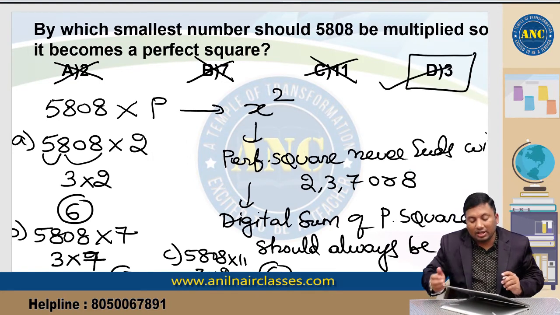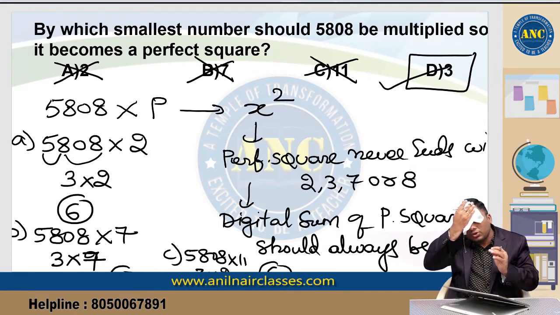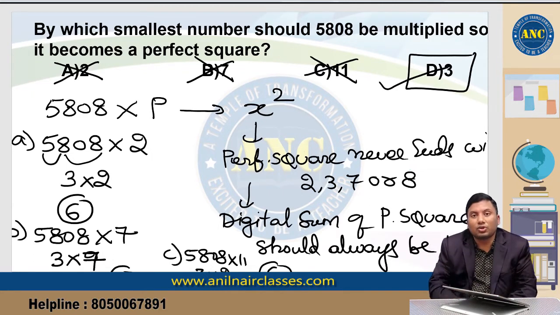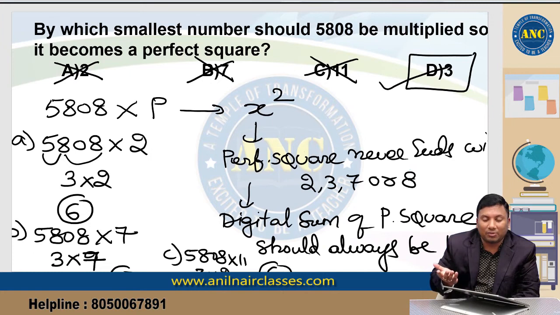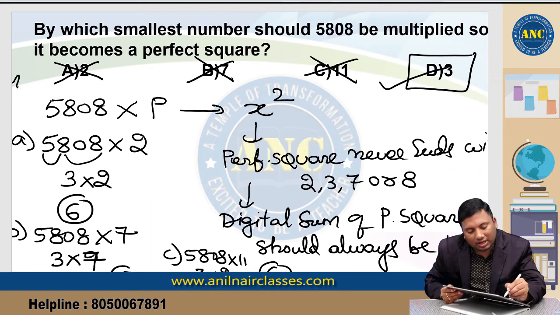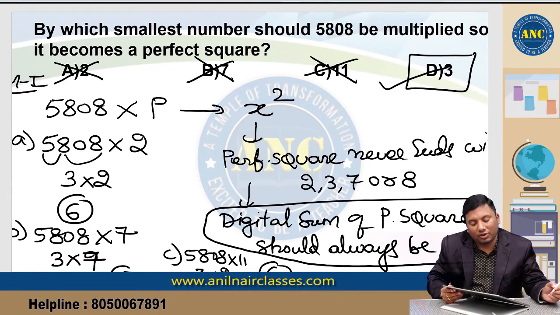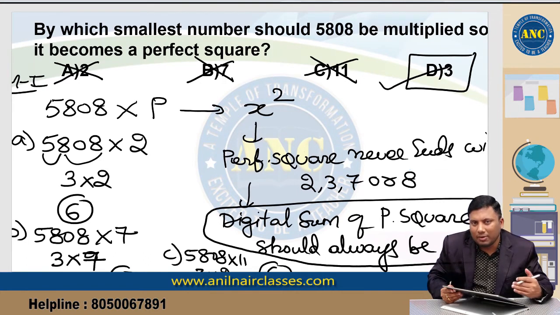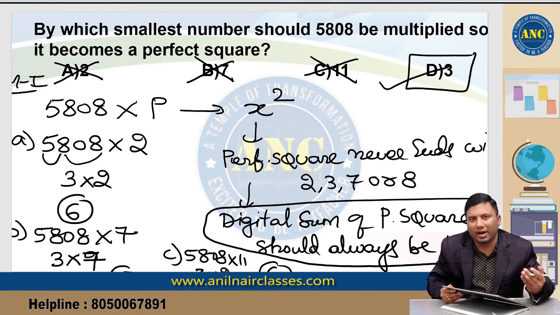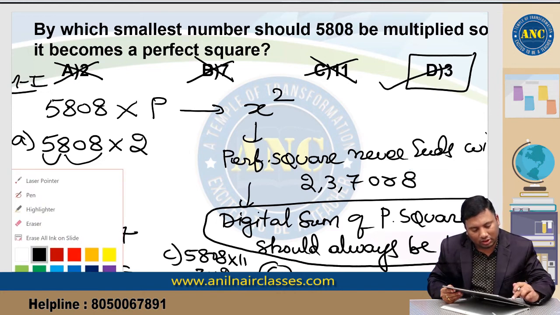So the answer is 3. That means in the third problem you are able to use the logic that a perfect square should have digital sum 1, 4, 7 or 9. If you observe the previous problem, it was not the effective method, but in this problem this is the effective method. This is method 1, based upon the concept that every perfect square should always have digital sum 1, 4, 7 or 9. I hope the idea is clear. One more idea we can also do. My idea is to give you different ways of solving a question. It depends upon your practice which method to use.